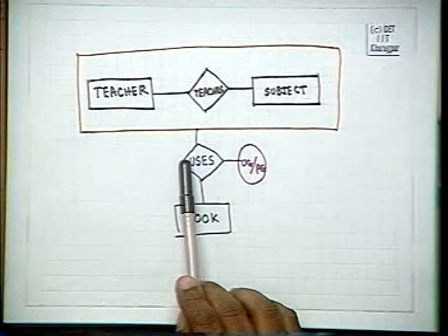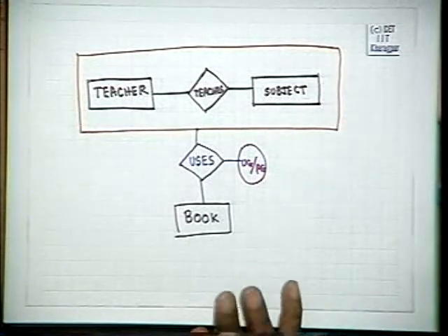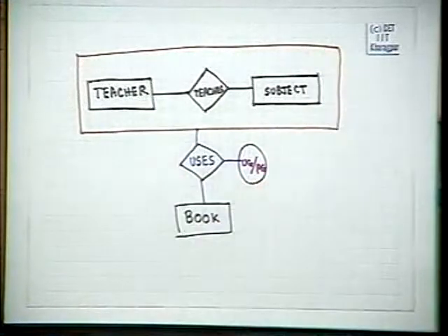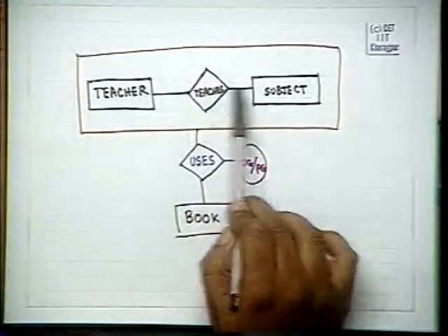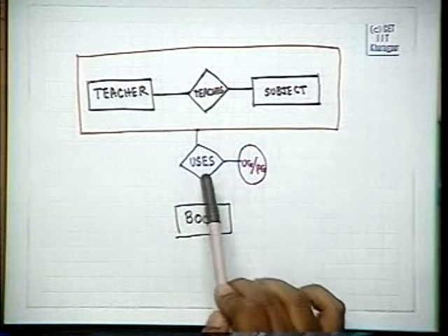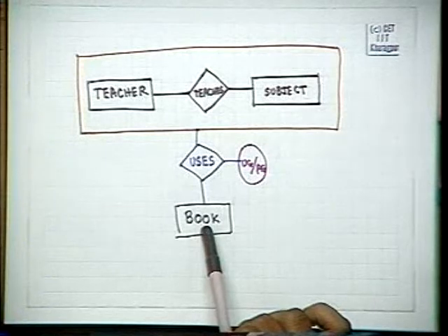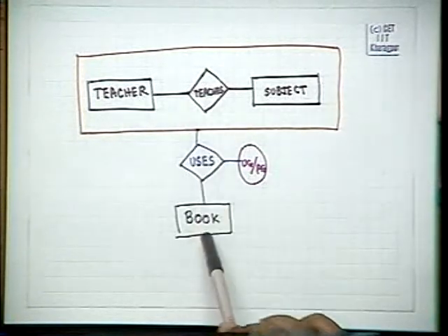Another way to look at aggregation is the concept of structures. You know, structures and nested structures in any data structuring problem. You have a structure, and inside that structure you can have many other internal nested structures. So, aggregation is just like a nested structure. You combine a portion of the ER diagram and look at it as one whole entity. So, now here it is only those teachers who teach these subjects, only they, whether they use this book or not, are mapped here. So, aggregation allows us to model relationships with relationships.